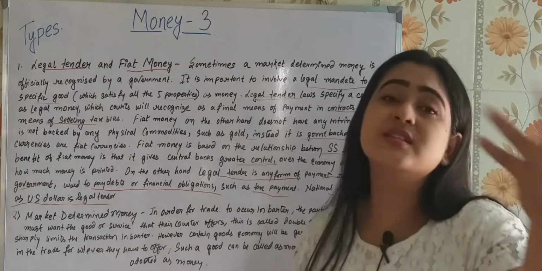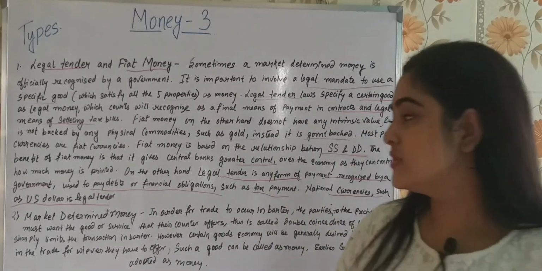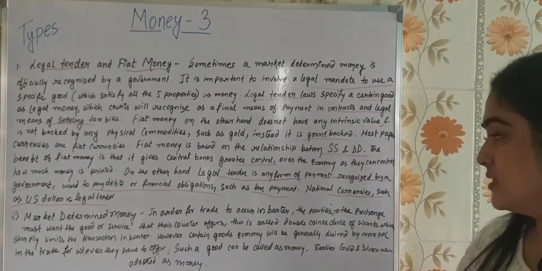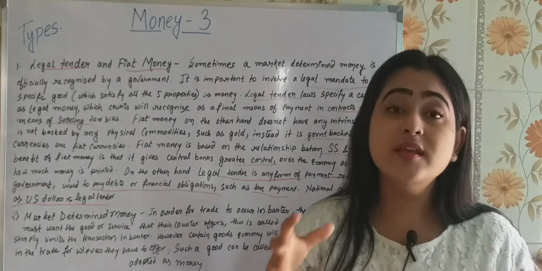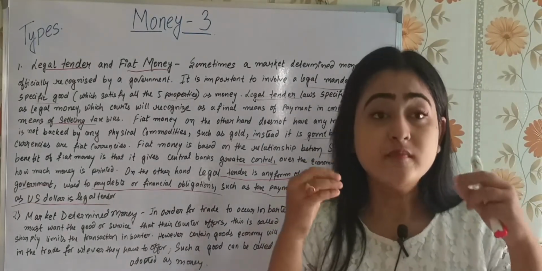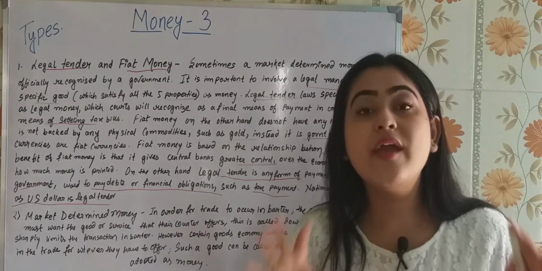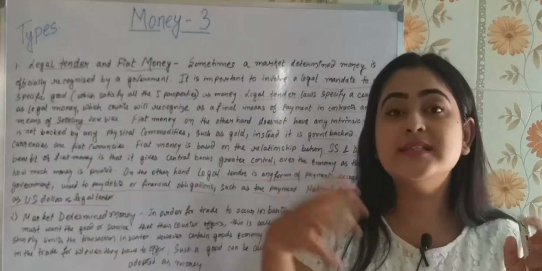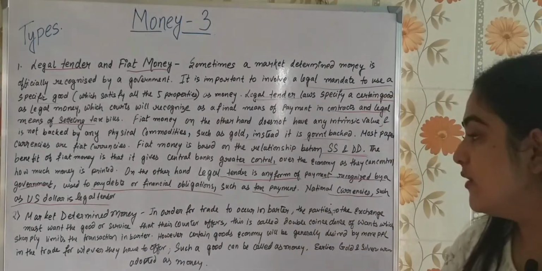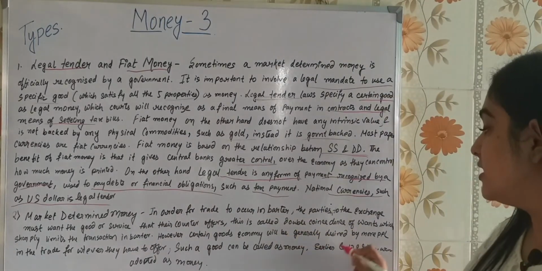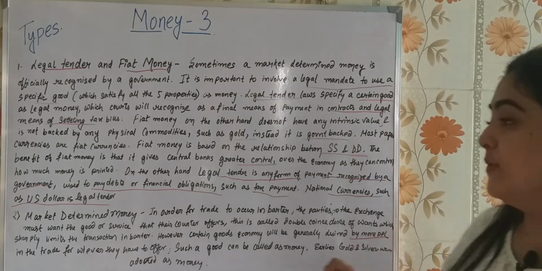But sometimes this does not happen, and that is called the problem of double coincidence of wants. And what is market determined money? In certain situations in the market, everyone is ready to utilize a particular commodity as a medium of exchange. However, certain goods will generally be desired by more people.